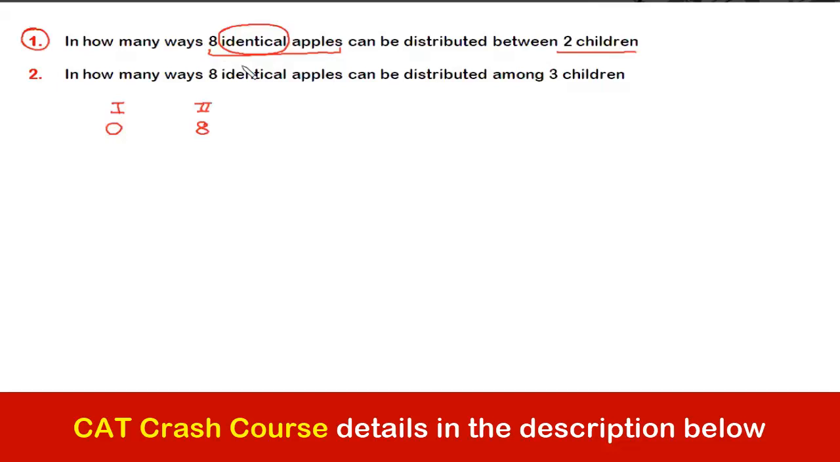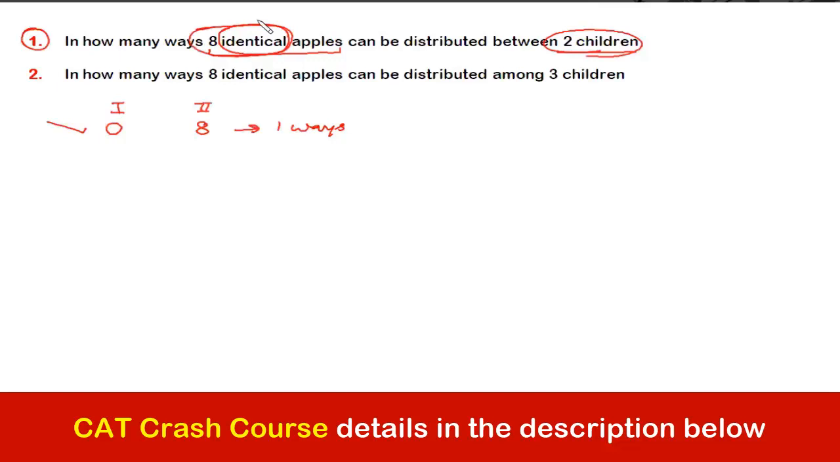That also becomes a question, but we will see later how to manage those kinds of questions. Here nothing is mentioned, which means we are free to make this kind of distribution as well. So this is one way of distributing the 8 apples between these two children. Am I crystal clear, guys?